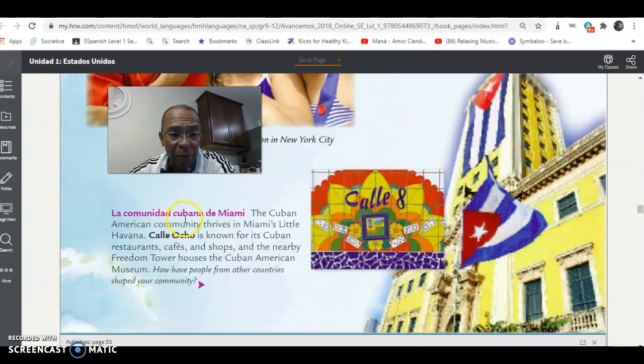Now, la comunidad cubana de Miami, the Cuban American community, thrives in Miami's Little Havana, Calle Ocho. Calle means street. Ocho, you know what ocho means. 8. 8th Street, Calle Ocho, which is known for its Cuban restaurants, cafes, and shops, and the nearby Freedom Tower, the Cuban American Museum. So this is the Tower House, and when you have a stroll through Calle Ocho in Miami, make sure you stop there, because that's a wonderful museum to see things about the Cuban culture.